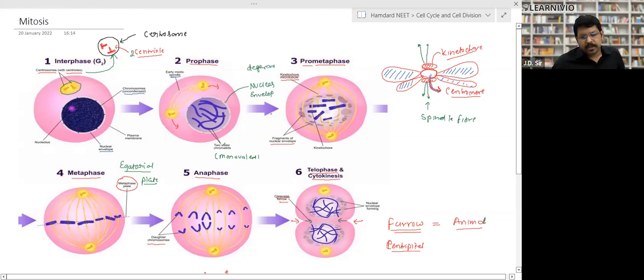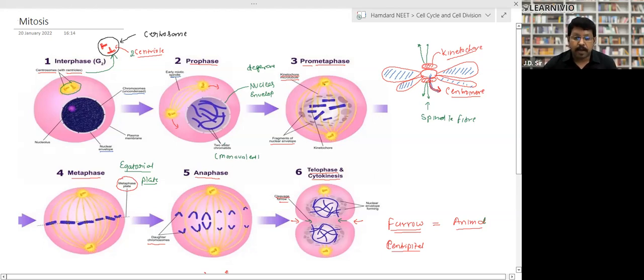After the fragmentation, what will happen? These two sister chromatids come closer to each other, right? And after that, the nuclear envelope dissolves and they reach the opposite poles in metaphase. So this is called pro-metaphase, right? Pro-metaphase, the stage before metaphase.